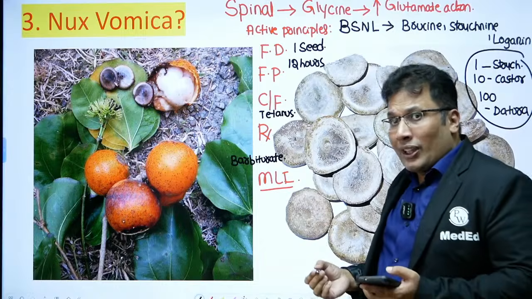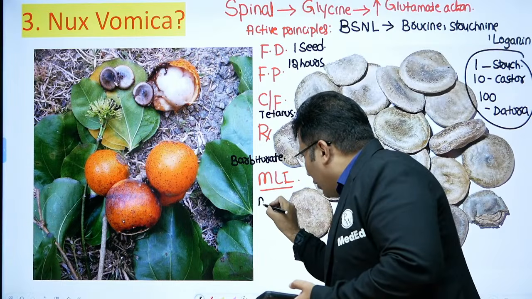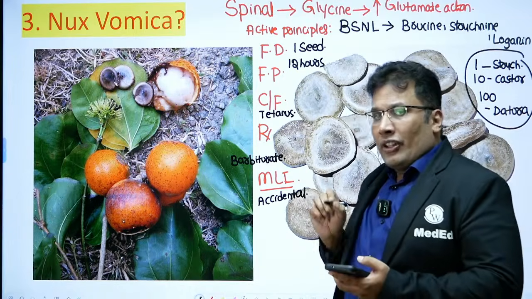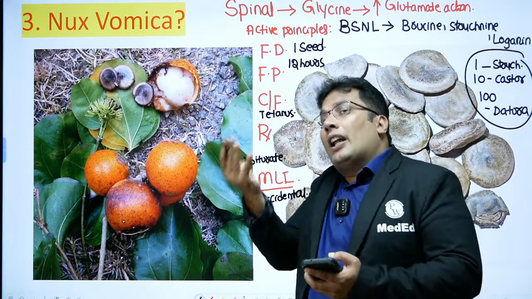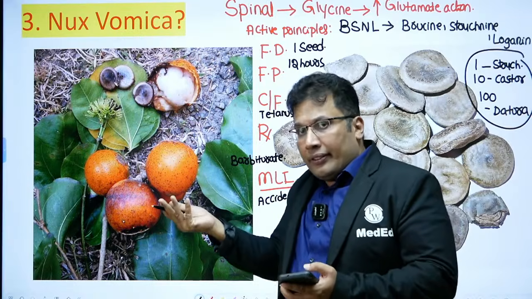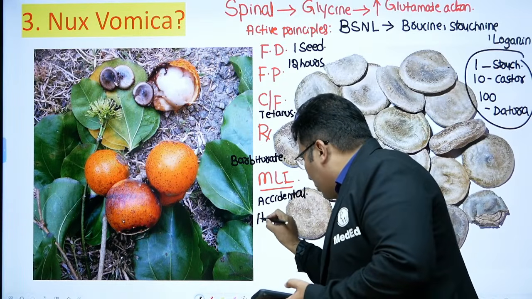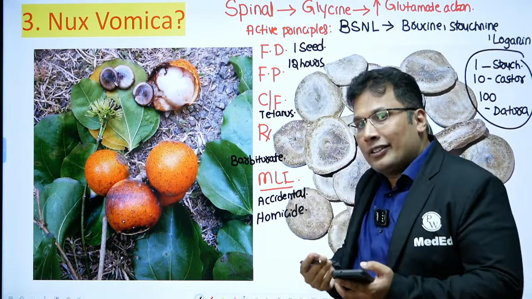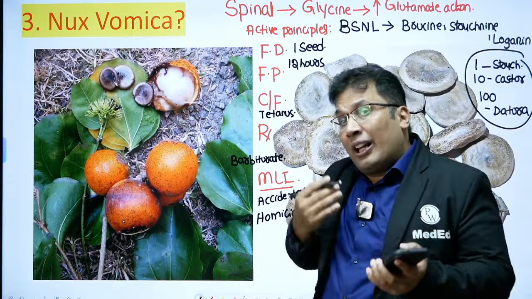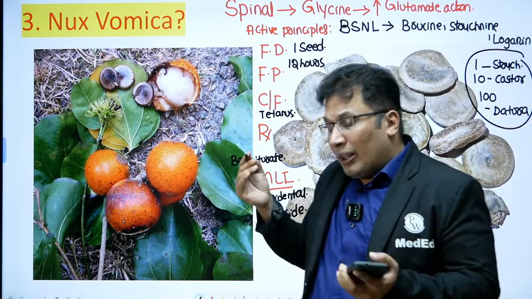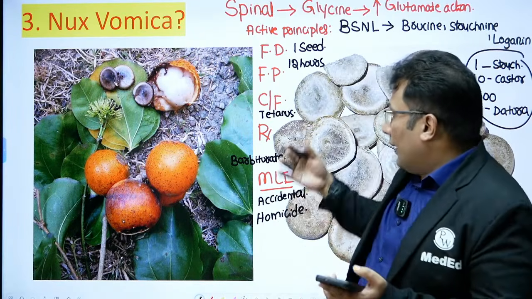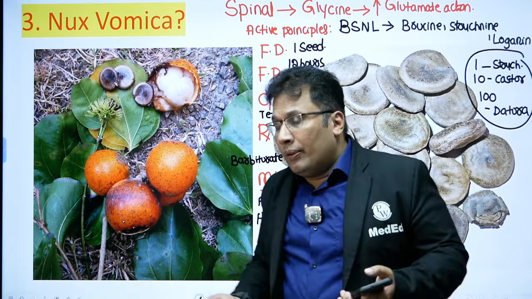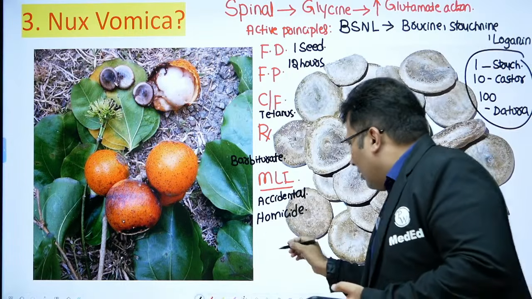So what is the medicolegal importance? It can lead to accidental poisoning, especially in children. One seed can go inside the stomach and lead to death. Sometimes it can be used in homicide, in the form of tablets, capsules, in the form of vitamin B capsules. Inside vitamin B capsules they can keep strychnine powder and give it to you. That's why I don't take tablets from unknown people. So accidental, homicidal, rarely suicidal.